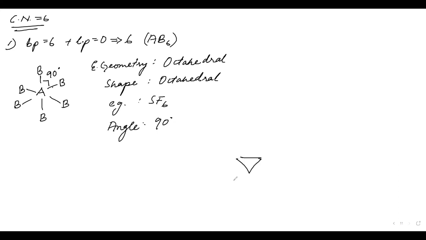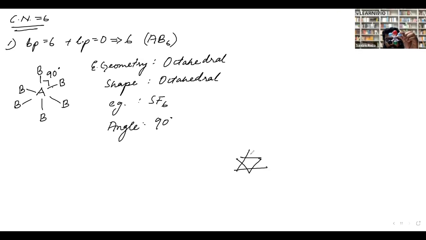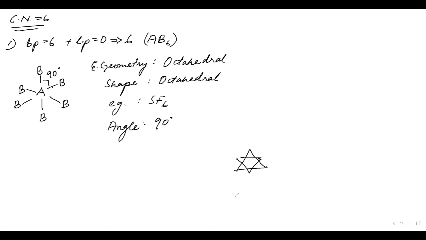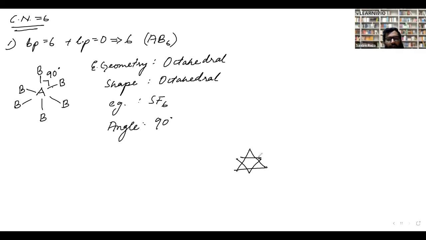And the two blacks and the red one here is making an upward triangle, correct? Now I will come to this particular star in solid state, class 12. Remember this star, the upward star and the downward star.